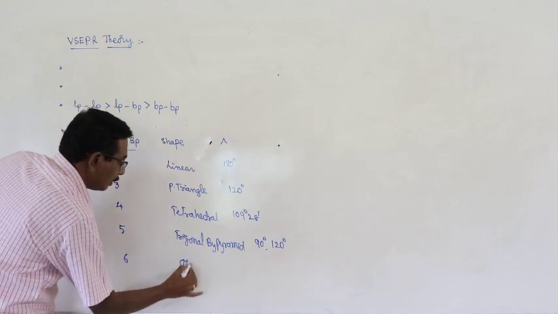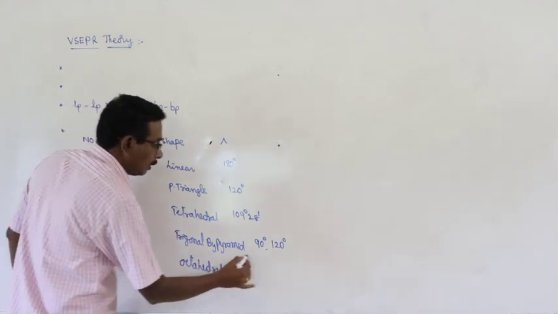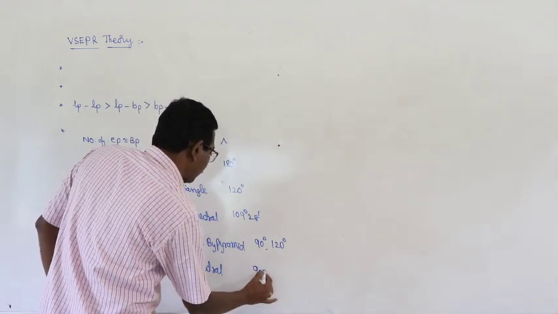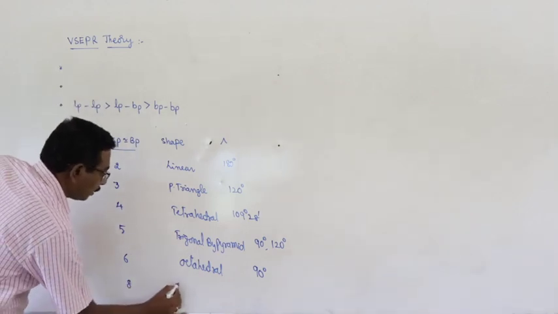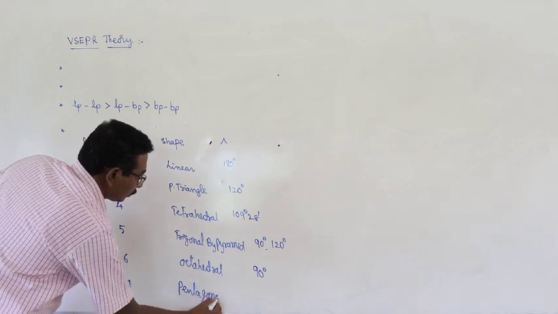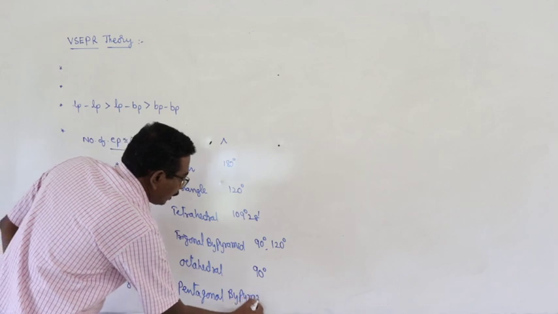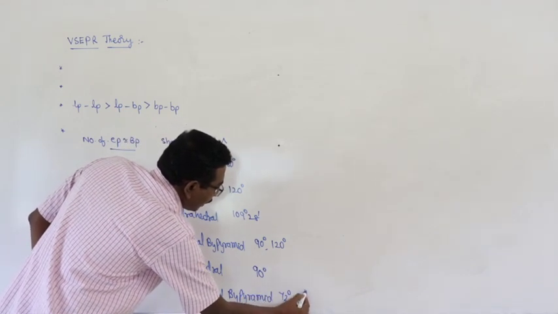6. Octahedral. Here 90 degrees. 8. Pentagonal bipyramid. Pentagonal bipyramid, 72 degrees and 90 degrees.